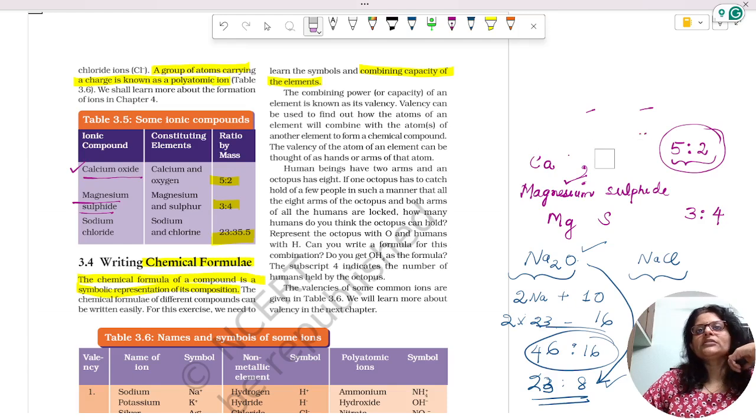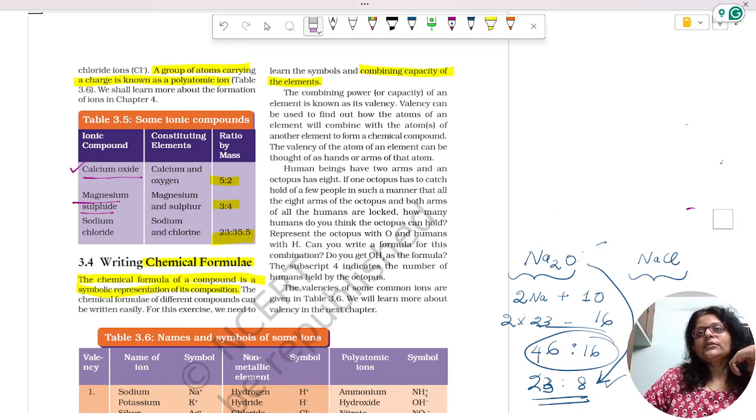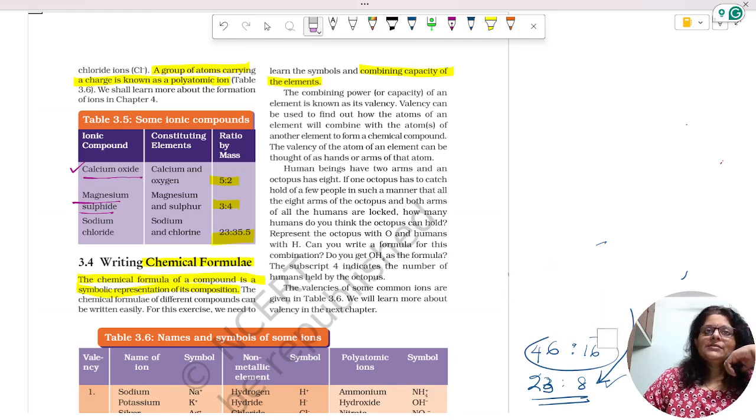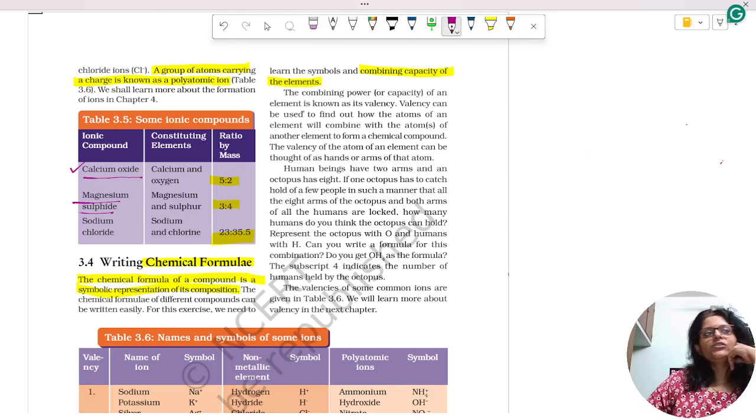I'm going to rub this portion. If you know about the symbols, and you mostly know all the symbols, and the combining capacity is the next term given there, then you will be able to find out the chemical formula.